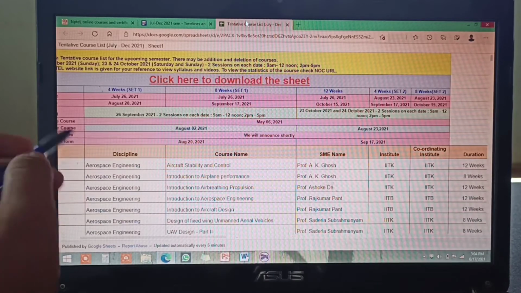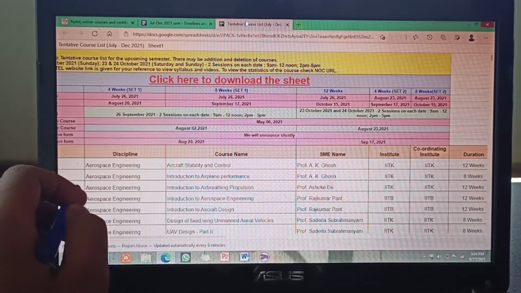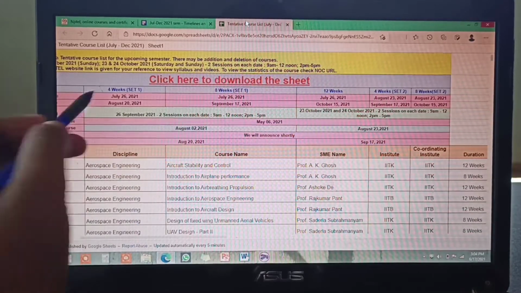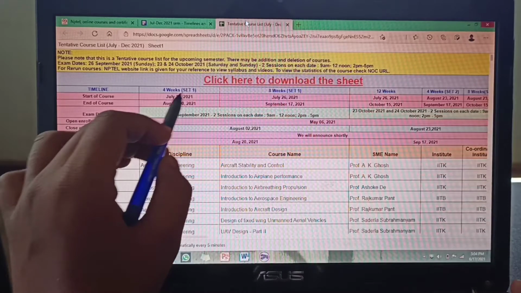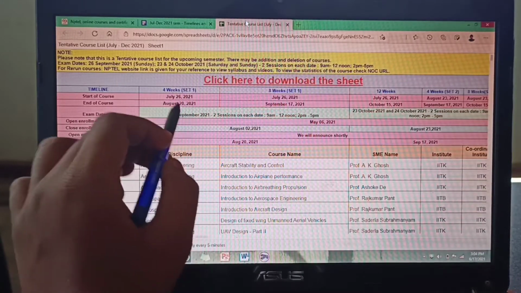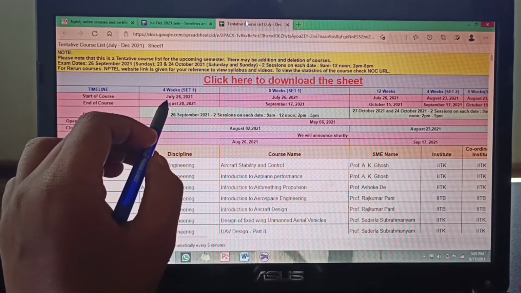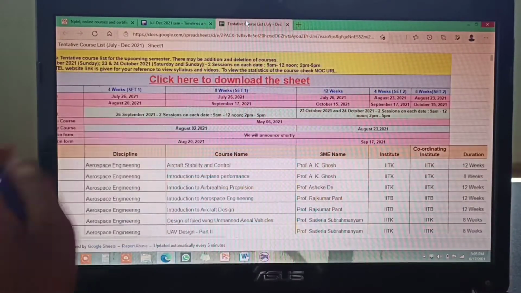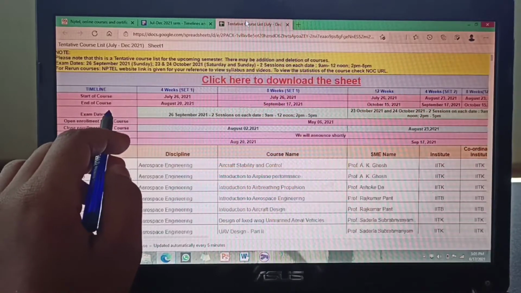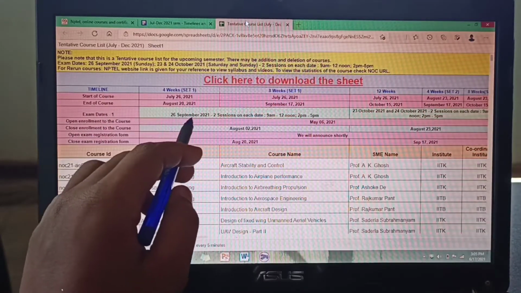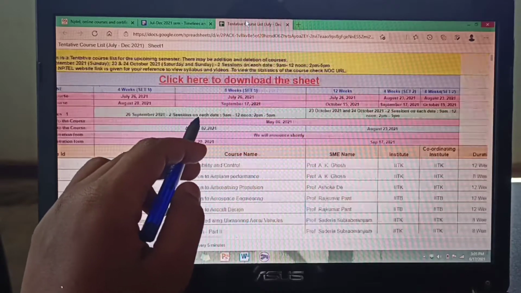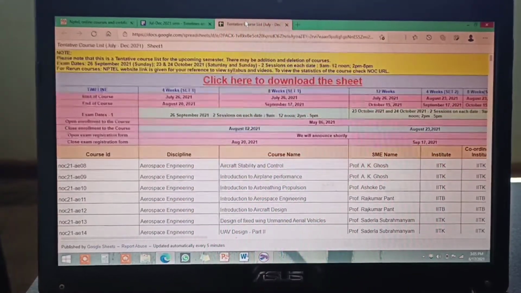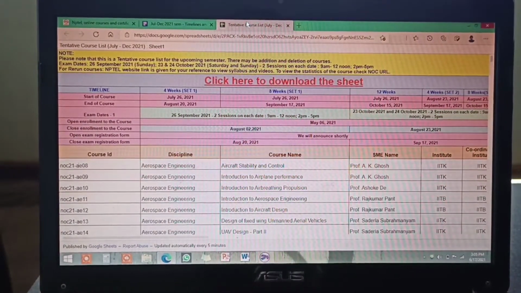So in this NPTEL, you can take the exam of 4 weeks and 8 weeks in 2 sets. You can see here, the first exam for 4 weeks, set 1, is on July 26, meaning some courses are starting on July 26 and some courses are starting on August 23. And the set 1 exam for 4 weeks will be on 26 September 2021 and the set 2 exam will be on 23 October 2021. Okay. So let's see it in detail now.